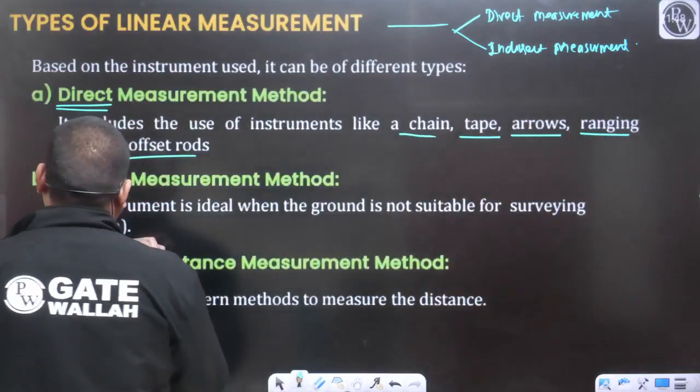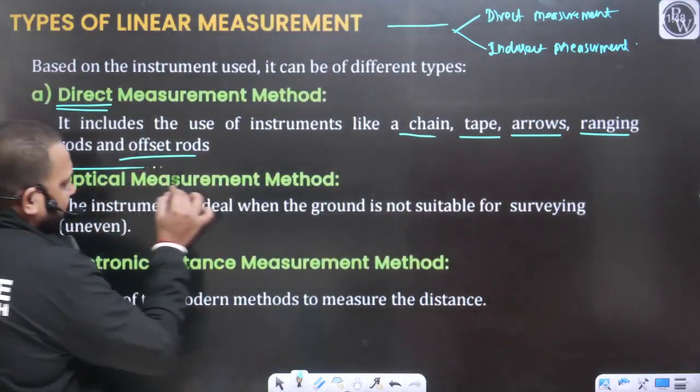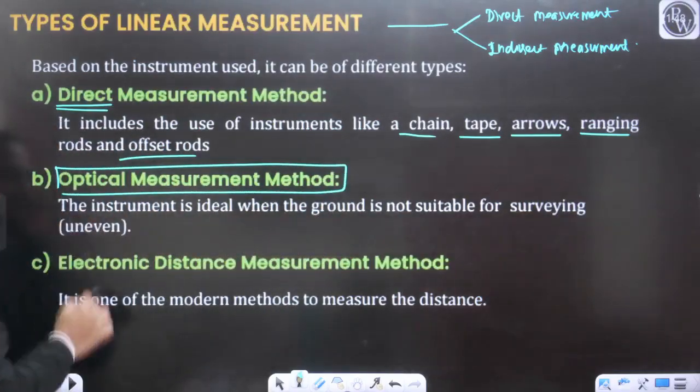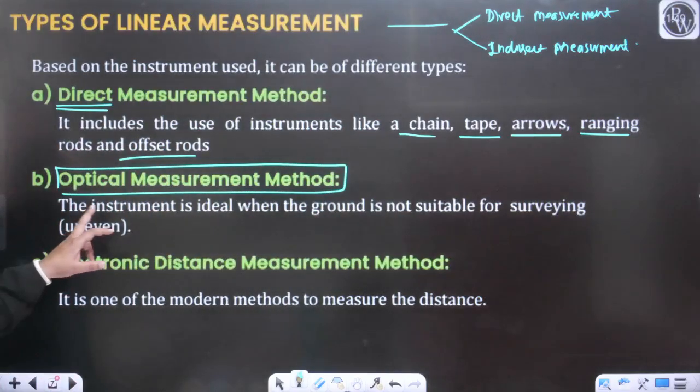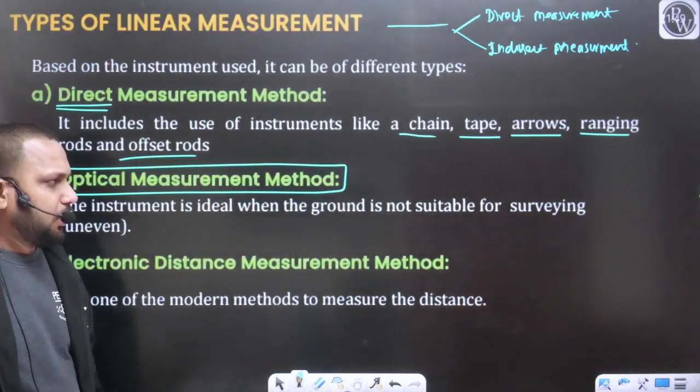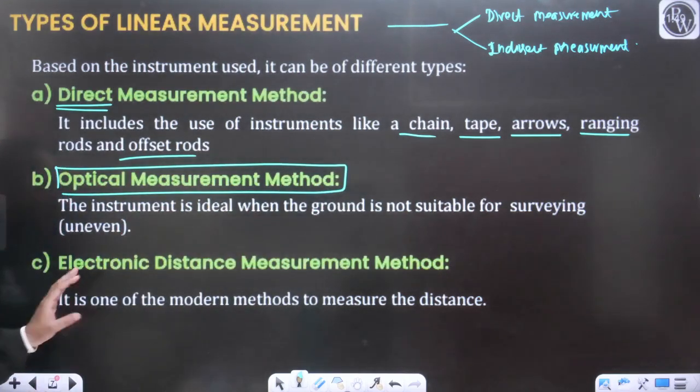We can also measure the distance with the help of the optical measurements method. In this case, the instrument is ideal when the ground is not suitable for surveying, for example uneven ground. This is the applicability of optical measurements. We will talk about optical measurements also.